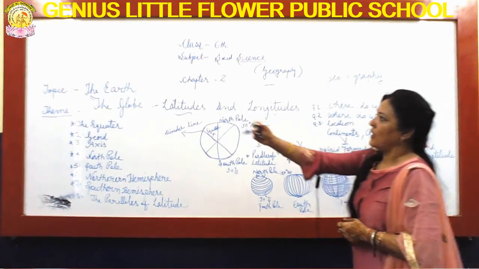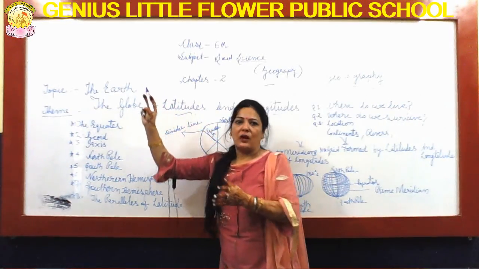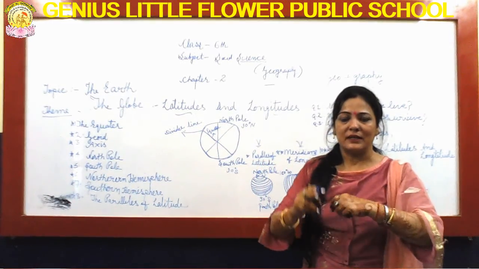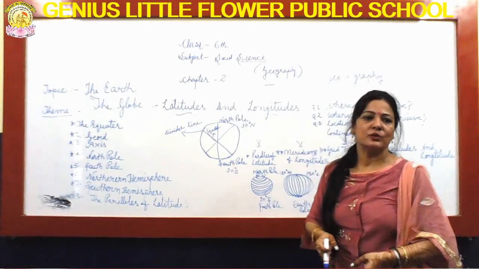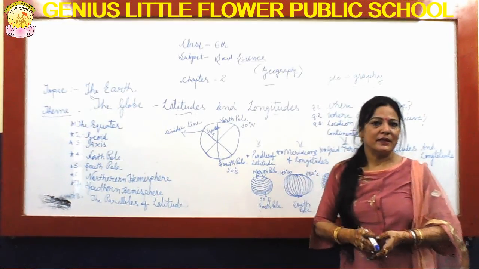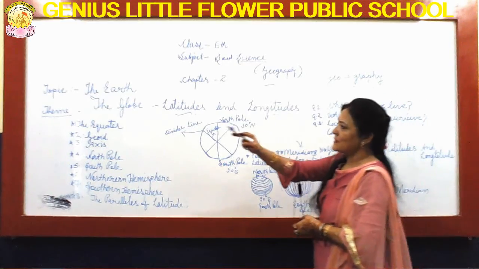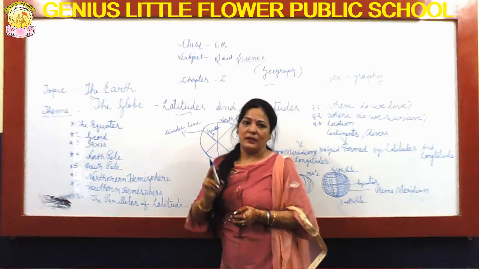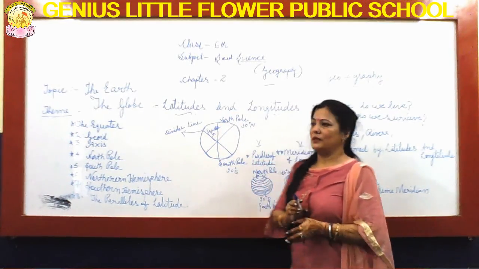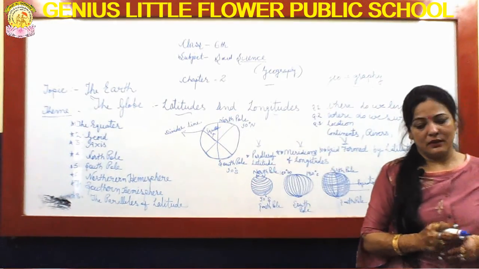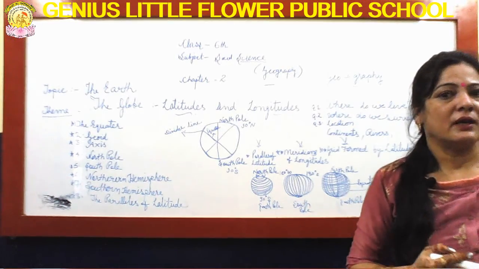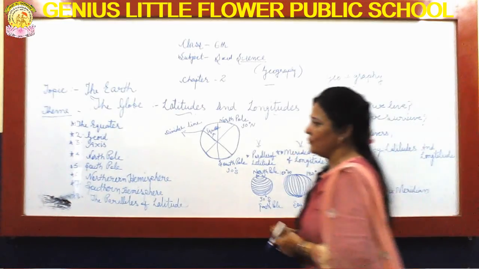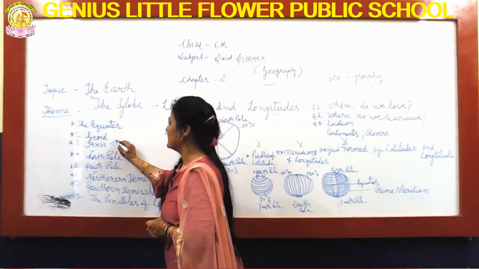First I want to say that the earth is a round, orange-like sphere. It's not completely round, but it's round from top to bottom. In this concern we can say the earth looks like a ball. It is round in shape. But sometimes what happens? The earth rotates on its axis. The line around which it rotates every time is known as the axis.